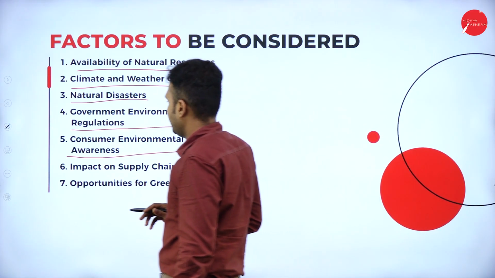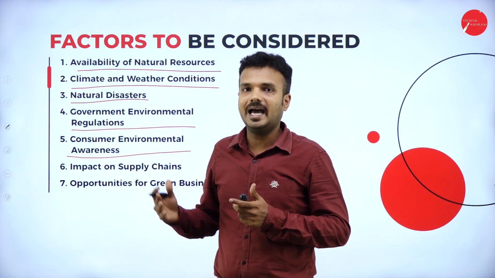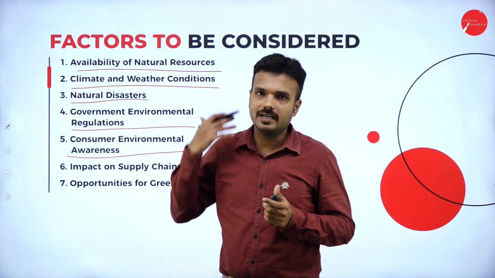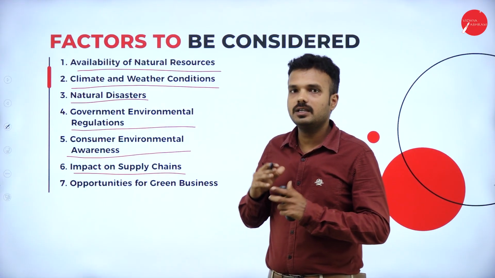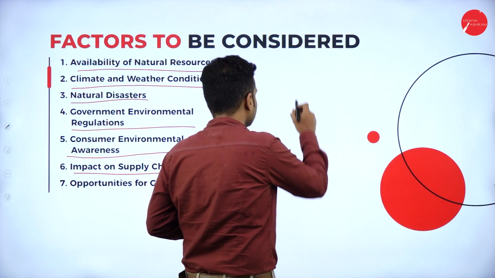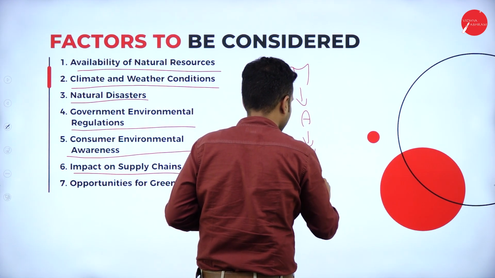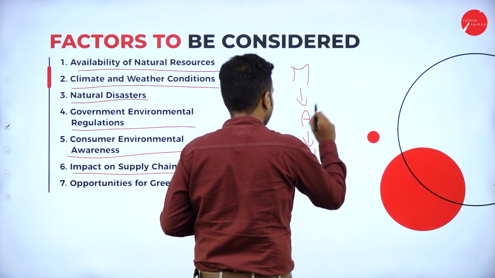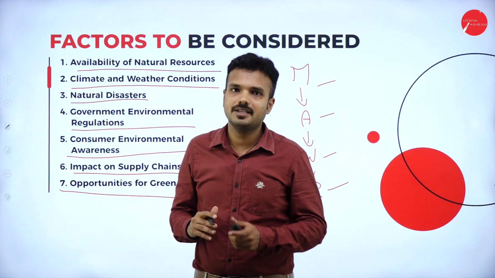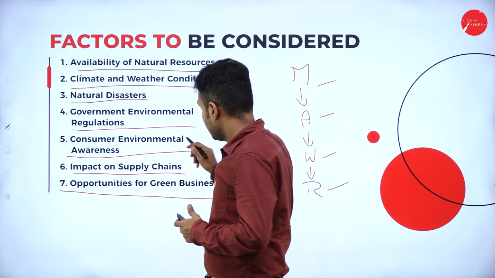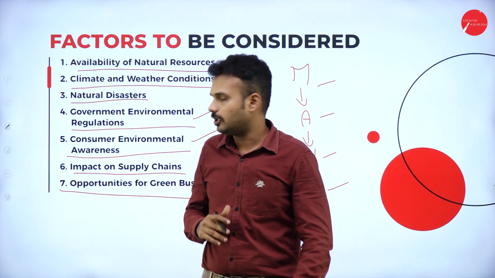Consumer environmental awareness. Consumers must also be aware of the environmental pollution which is going to happen. They must take caution regarding the products they consume and use. Impact on supply chain. This also impacts the supply chain, including the manufacturer, agent, wholesaler, retailer. All these people get affected by all these things. Opportunities for green business. There are lots of opportunities, and also there is a subsidy from the government for green projects for the development of our country.